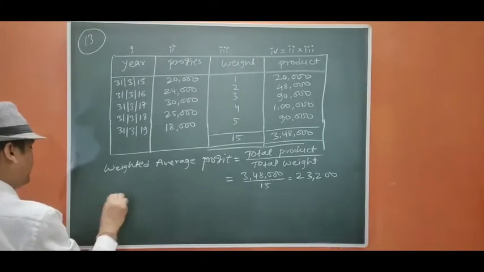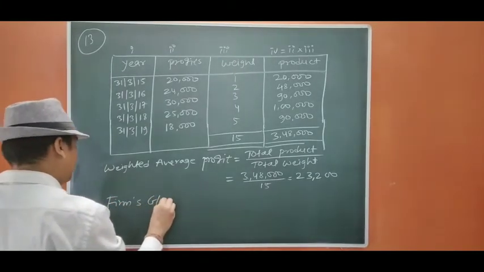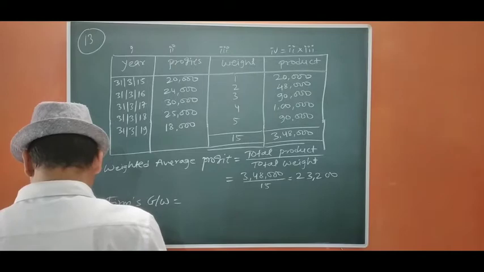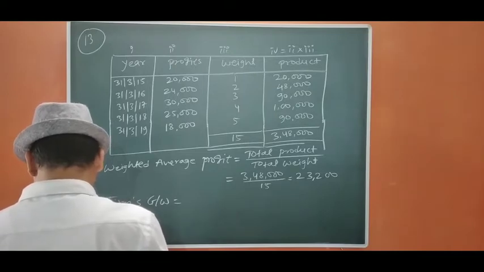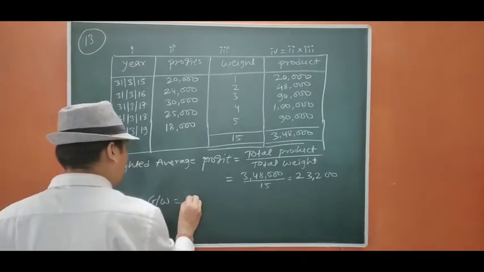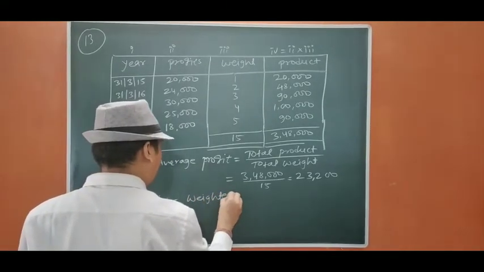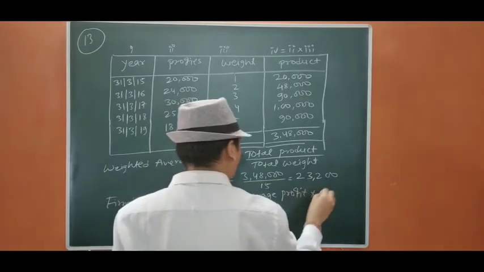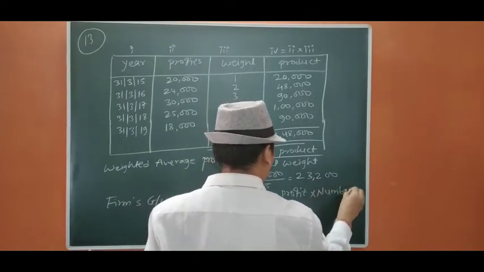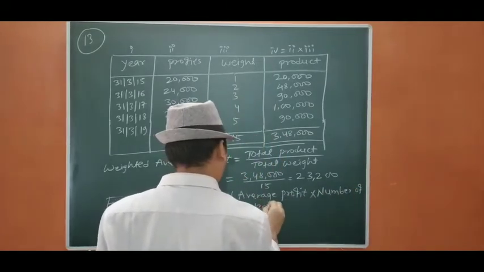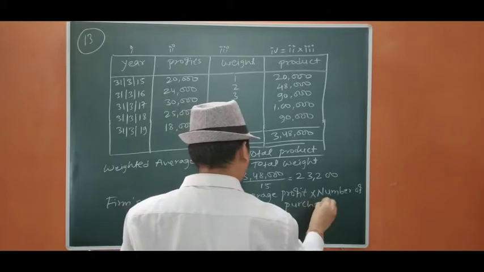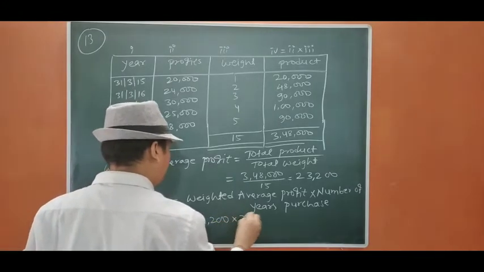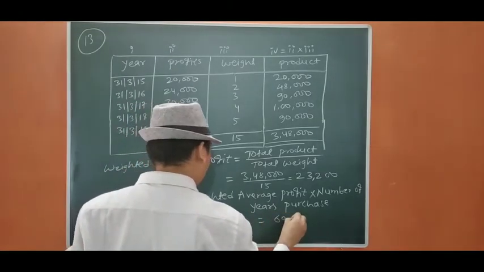23,200. Now we are going to calculate the firm's goodwill. Firm's goodwill equals, it is said that on the basis of 3 years purchase, so weighted average profit into number of years purchase: 23,200 into 3, it will be 69,600.